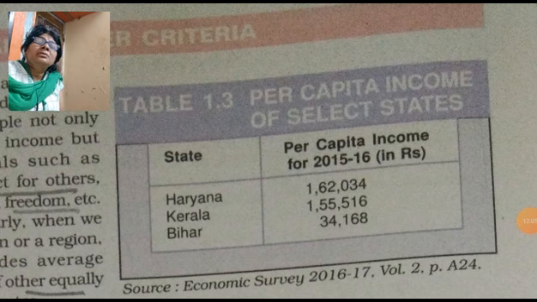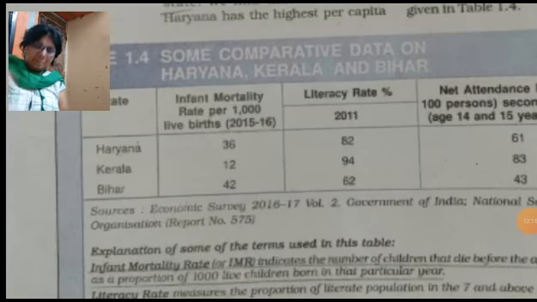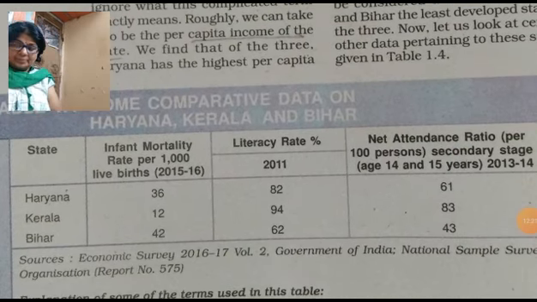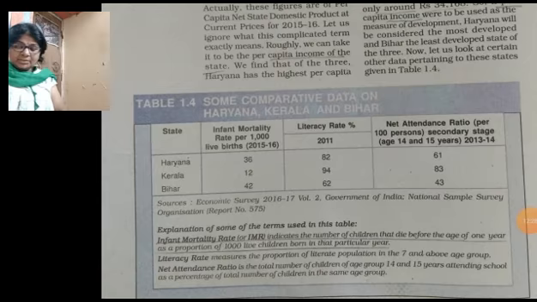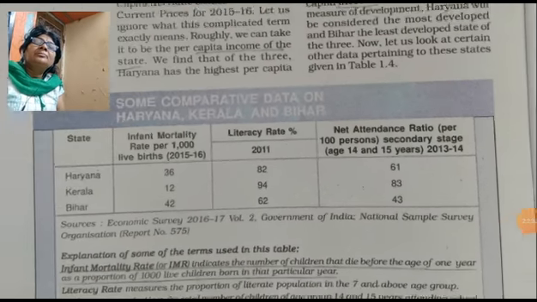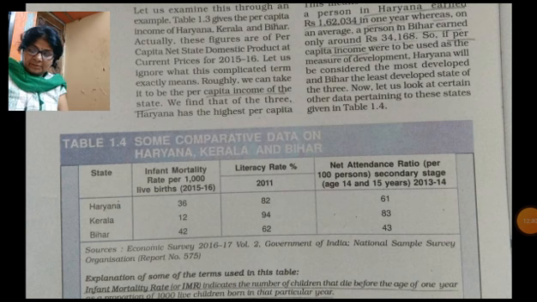With this income, we compare some other important attributes or criteria for development. Page number 10, table 1.4. Some comparative data on Haryana, Kerala and Bihar are given here.